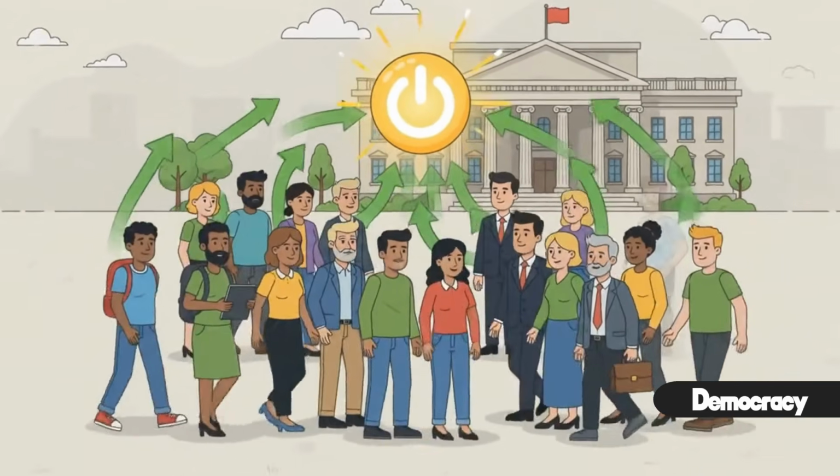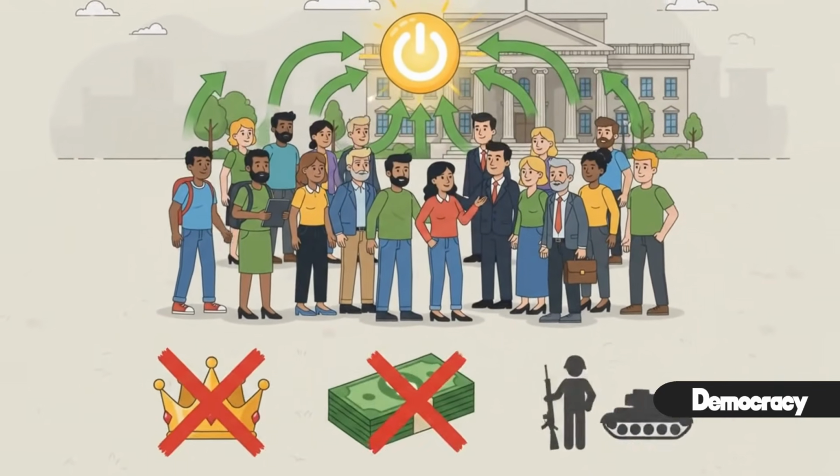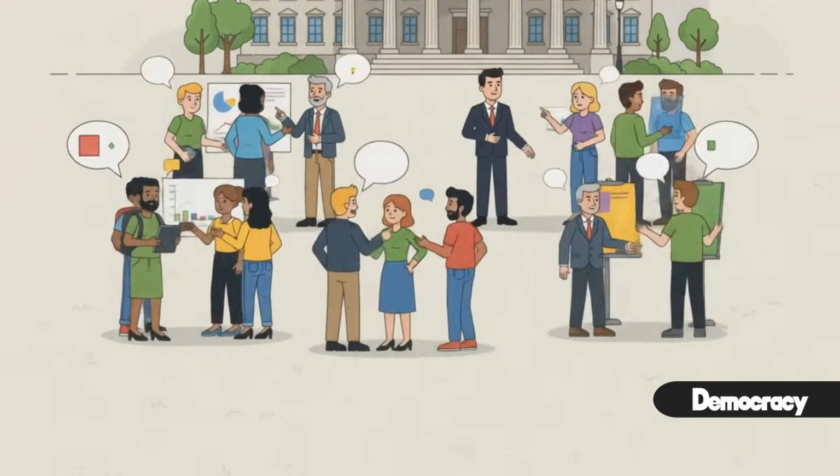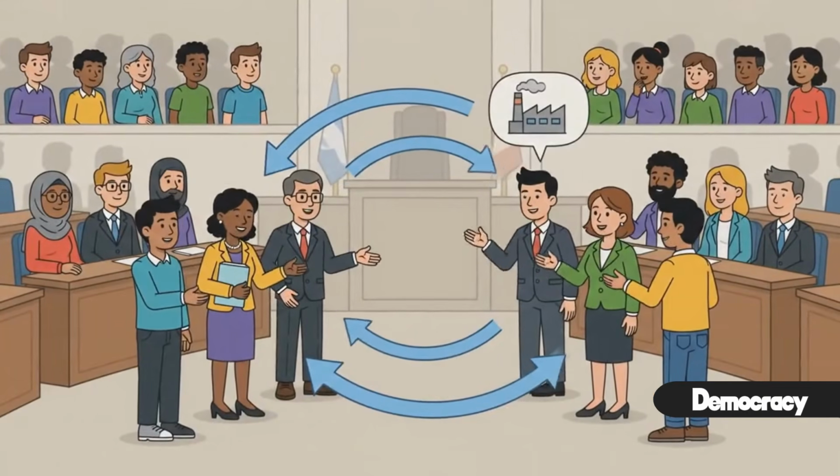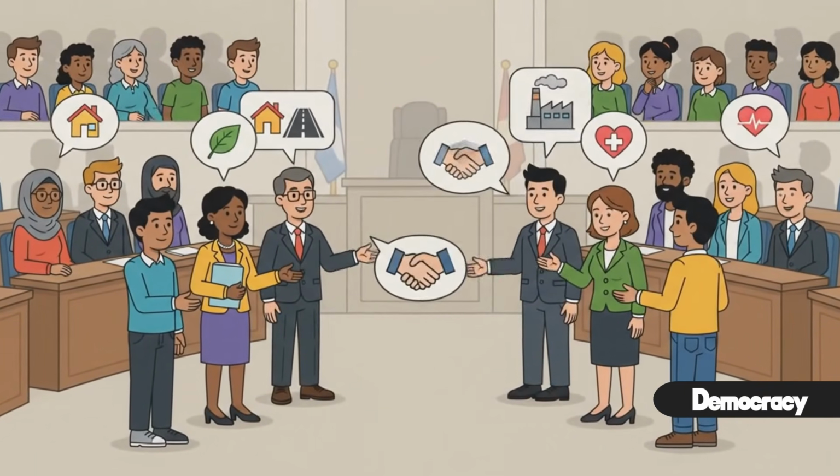The mistake many people make is thinking democracy means everyone agrees. It doesn't. Different opinions, debates, and disagreements are actually a normal part of the system. The goal isn't complete agreement. It's giving people a voice in how decisions are made.